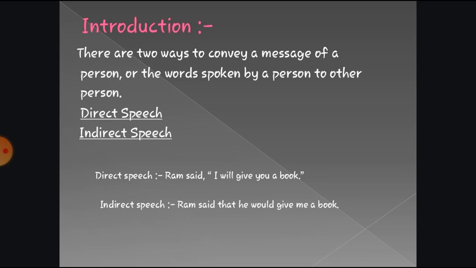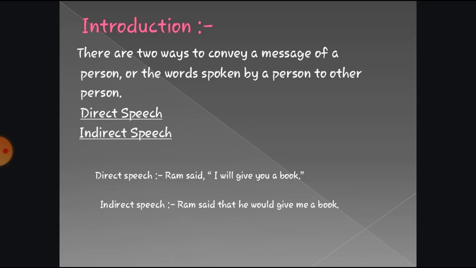In direct speech, if the speaker says something and we transmit that message without changing anything from one person to another person, then it is direct speech.